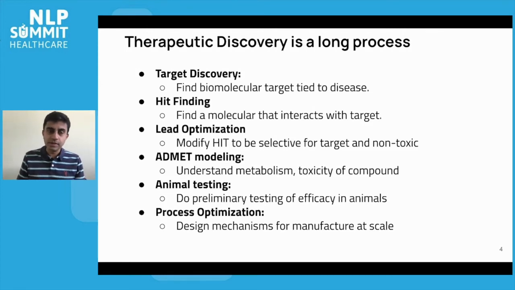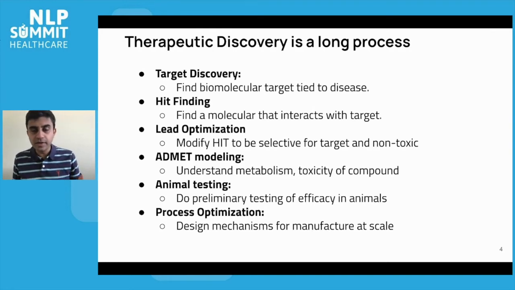selective fashion that doesn't go off target, so to speak, and interact with too many other biomolecules in the body. From there, you typically step-by-step optimize the molecule that you're working with, so it becomes less toxic, has better distributional capabilities, interacts even more tightly with the target you care about.